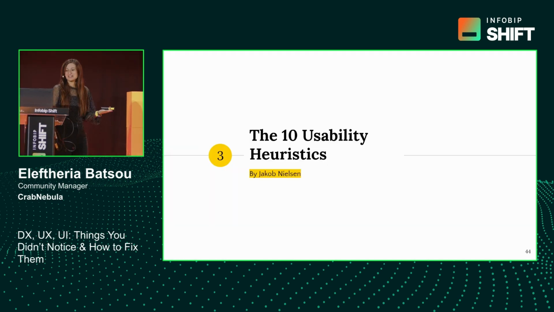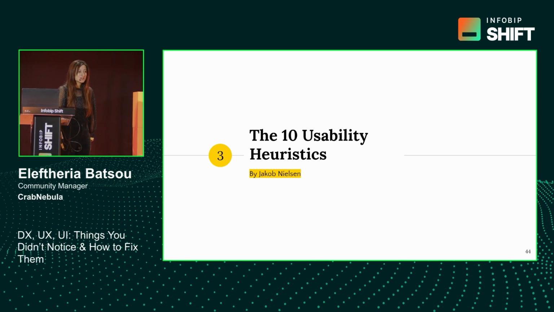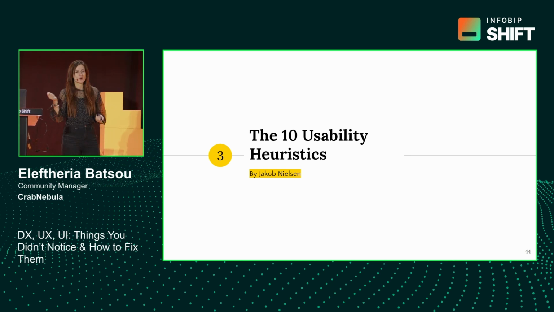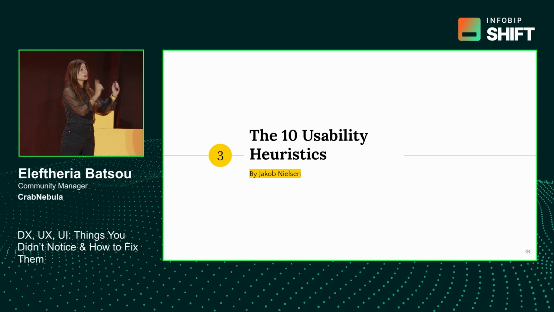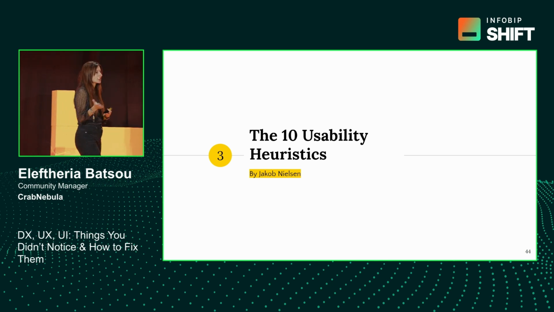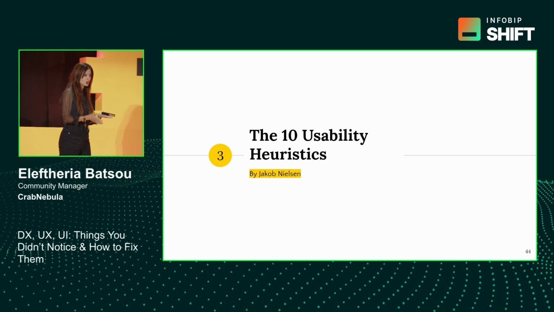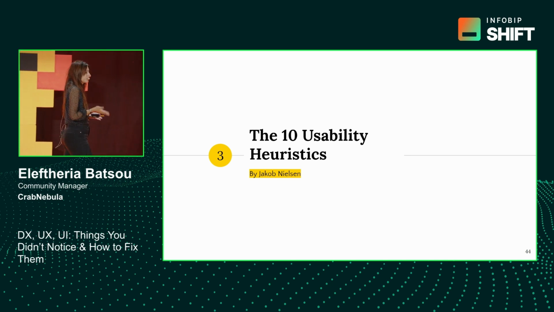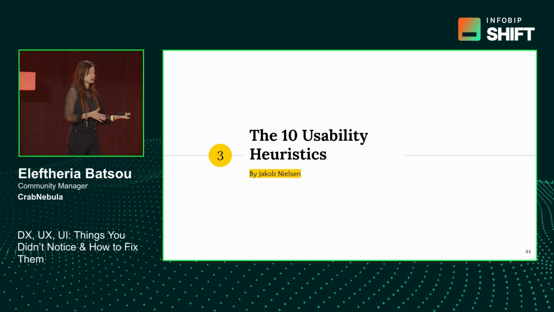Let's move on to the 10 usability heuristics. You can think of that as 10 rules that will make your products better. Feel free, if you want, to take out your phone and check if your product complies with these rules as well. These rules are coming from Jakob Nielsen and Don Norman. They are the fathers of UX, of user experience, and they were published in '95, but they still apply today.